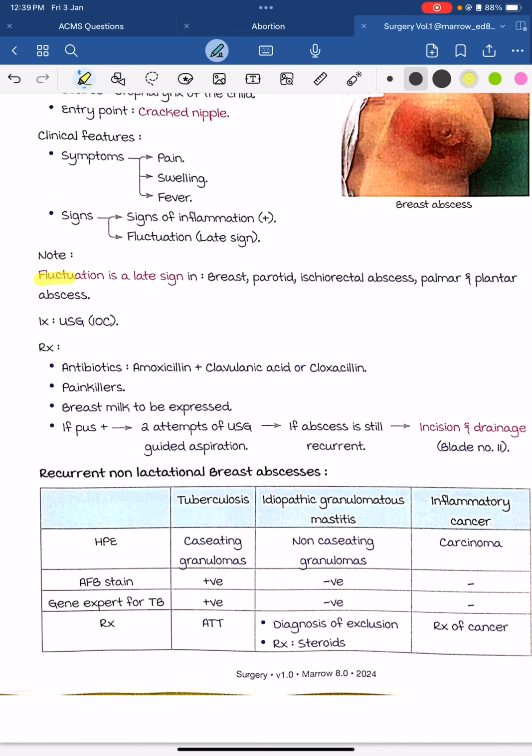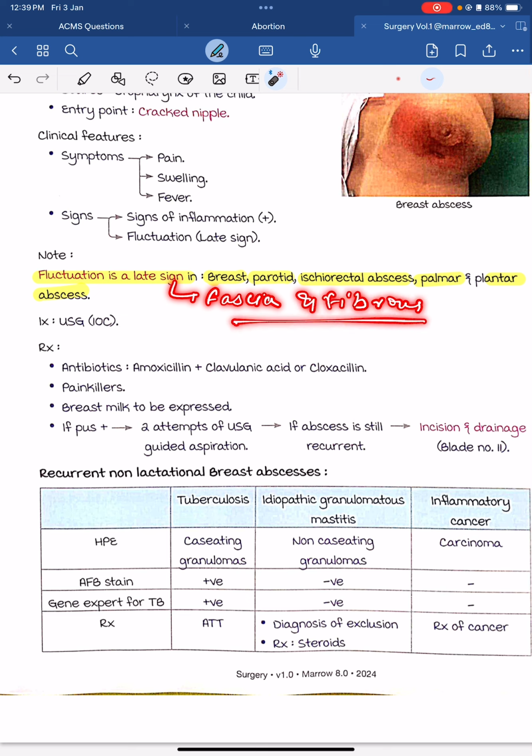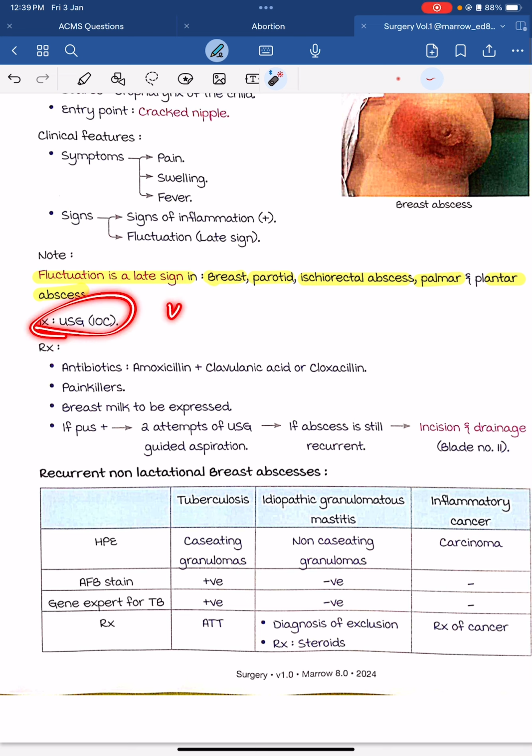Note that fluctuation is a late sign in breast, parotid, ischiorectal abscess, and palmar and plantar abscess. So what is the reason? The reason is the fascia covering it or the fibrous connective tissue in it. The investigation of choice is ultrasound.